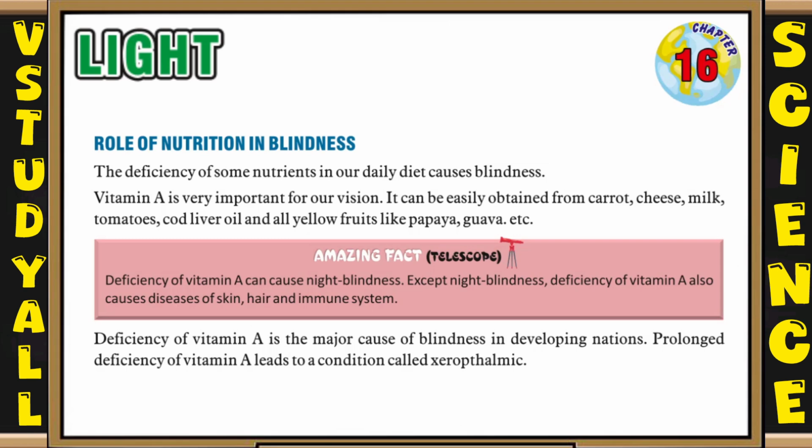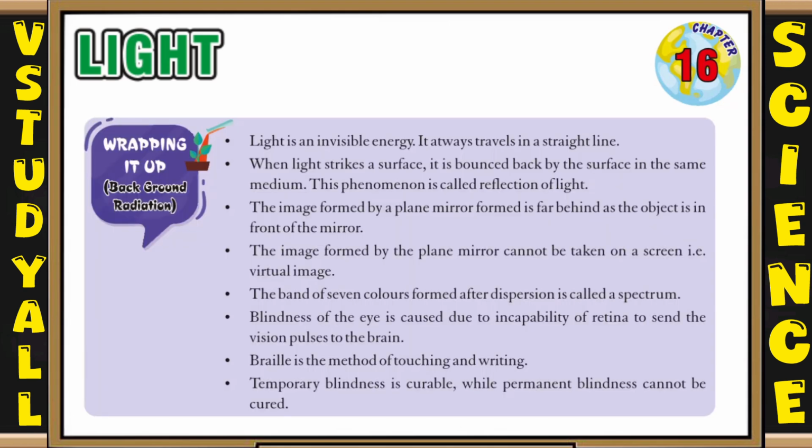So now that's all for this chapter. Now let's wrap it up. Let's see some points. Light is an invisible energy. It always travels in a straight line. When light strikes a surface, it is bounced back by the surface in the same medium, and this phenomenon is called reflection of light. The image formed by a plane mirror is as far behind as the object is in front of the mirror. The image formed by a plane mirror cannot be taken on a screen, that is, it is a virtual image.